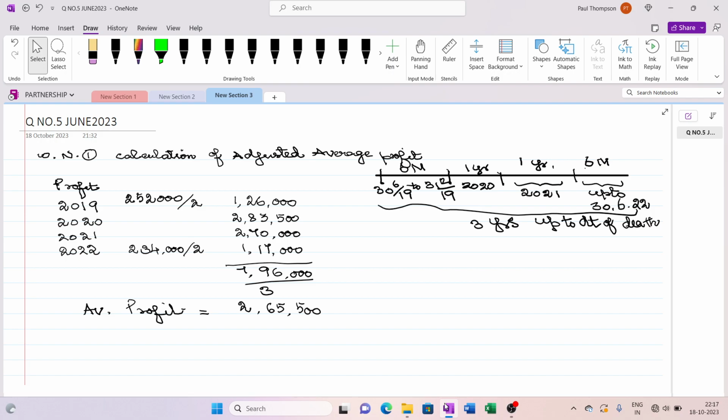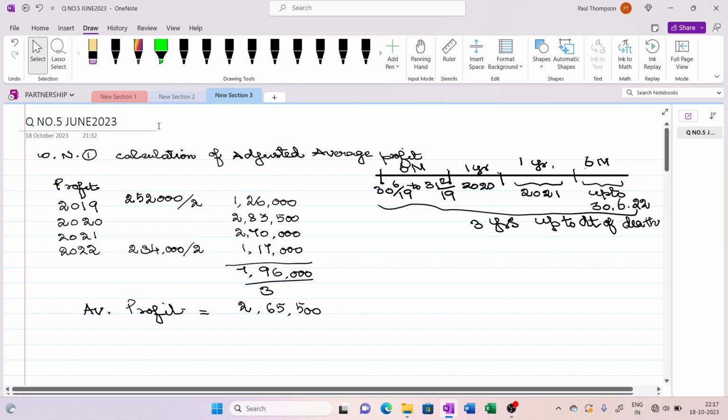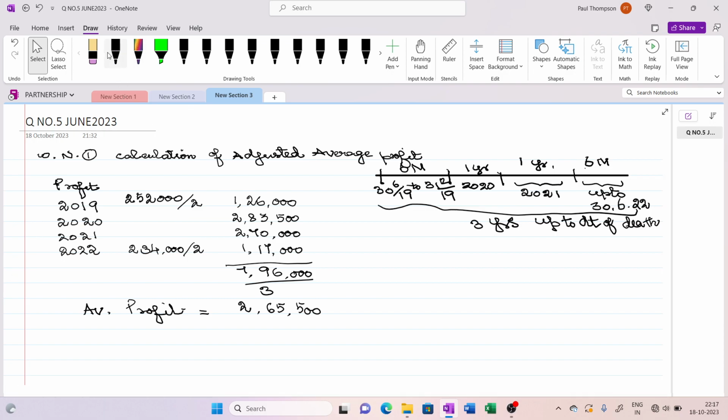The partners were A, B, and C, and C died on 30th June 2022. First, you should understand that partner C died on 30th June 2022 and the balances were given as on 31st December. That is, after the death of the partner.